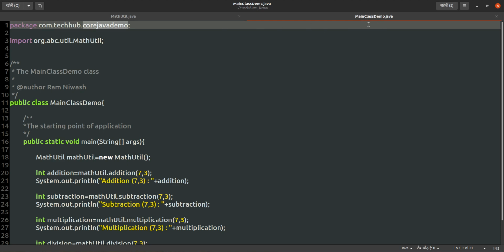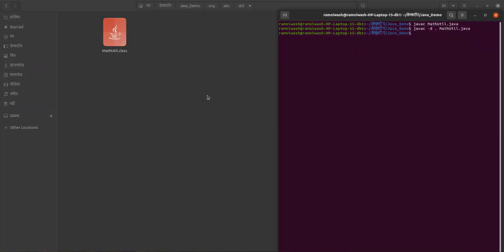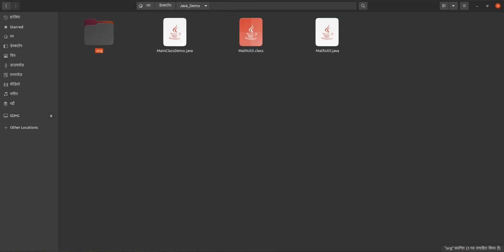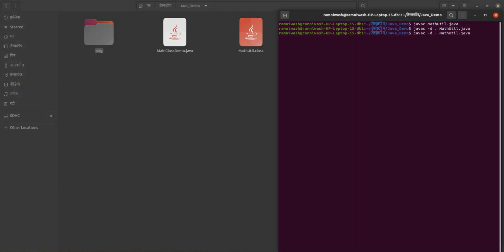What is the package statement of main class demo.java? The package name of main class demo.java is com.techhub.core demo. So if you compile this main class demo.java in this way, then how will the package and directory structure come?